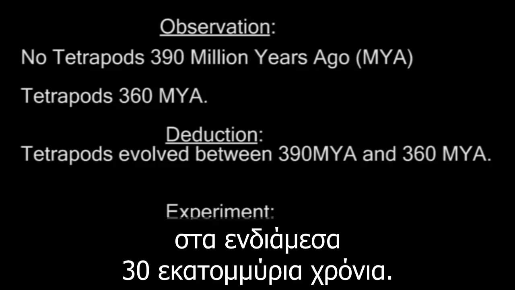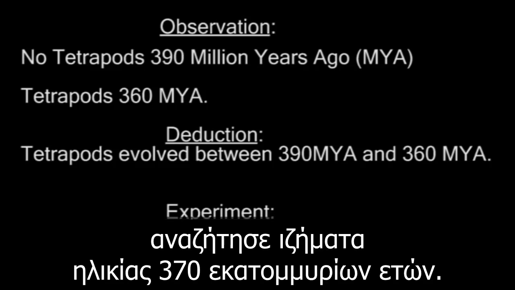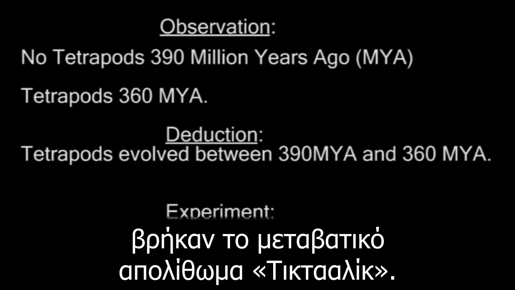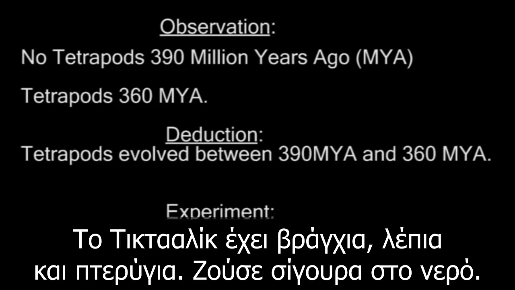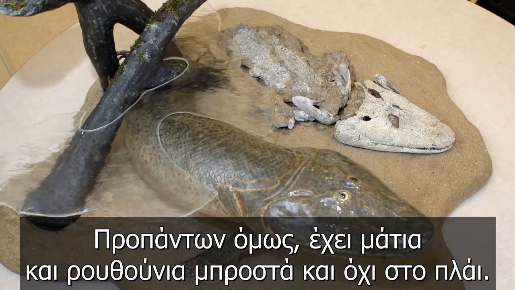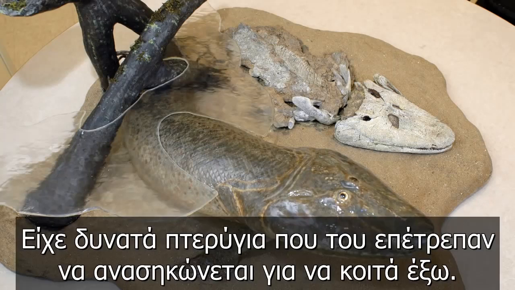30 million year gap. Armed with this information, Neil Shubin and his colleagues looked at maps of exposed freshwater sediments which were about 375 million years ago. They formed an expedition and after 5 years of searching, found the needed transitional fossil, Tiktaalik. Now, Tiktaalik has gills, scales, and fins. It clearly lived in the water, but more importantly though, it has eyes and nostrils on the top rather than the sides of its skull, enabling it to peer above the water.